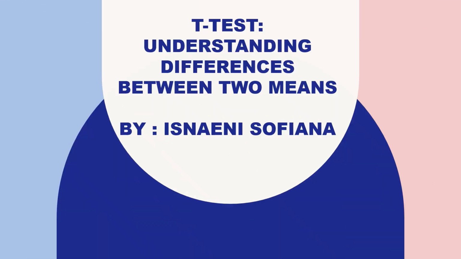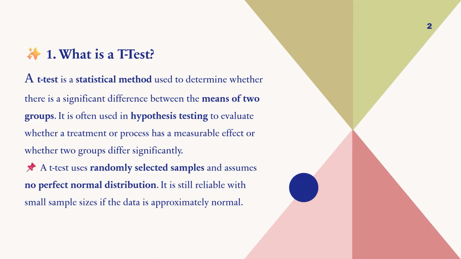The second discussion is about the t-test, understanding the difference between two means. What is a t-test? A t-test is a statistical method used to determine whether there is a significant difference between the means of two groups.